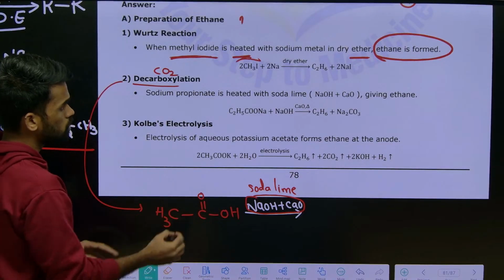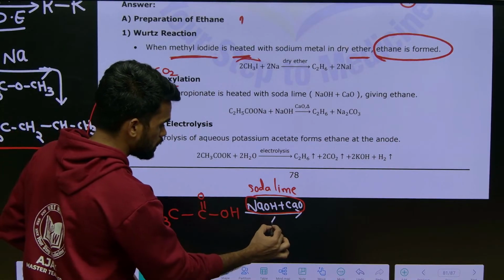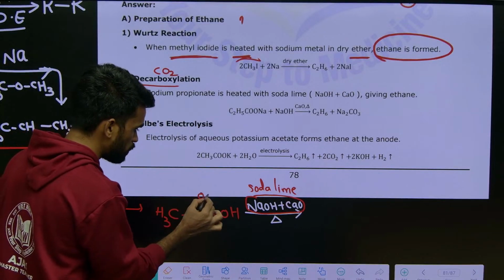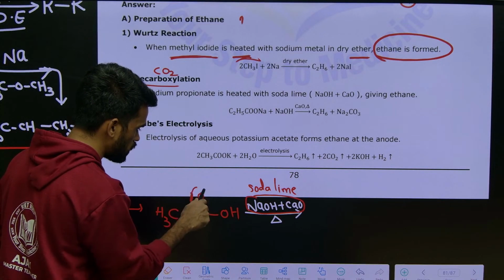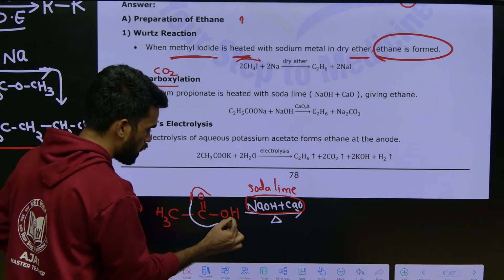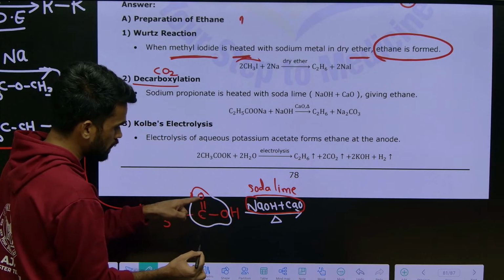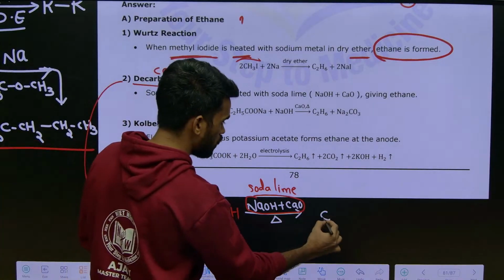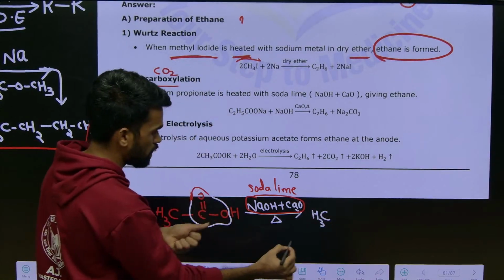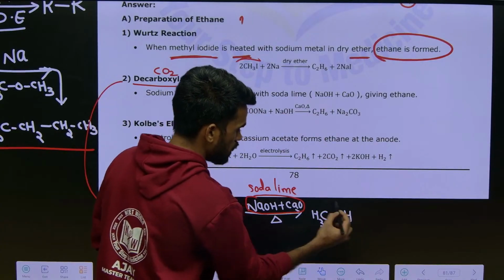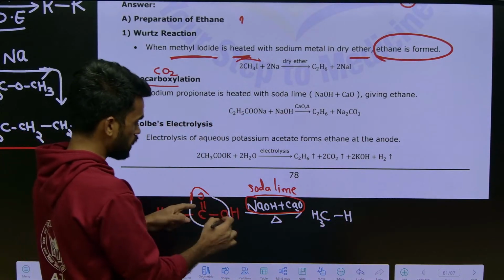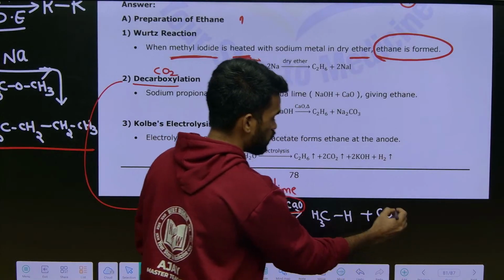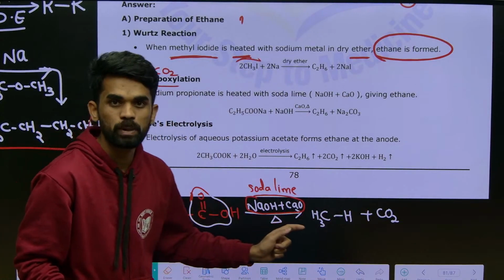So this soda lime will remove this CO2 from here. What to do? Just mention this, and a heating condition you mention, like delta represents heating. From our starting material, this CO2 part goes out. CO2 is removed. What is the remaining part? Here you have CH3 and here one hydrogen, that's it. So methane is produced. What we are removing here? CO2 is removed. So what you prepared here? Methane you prepared right now.